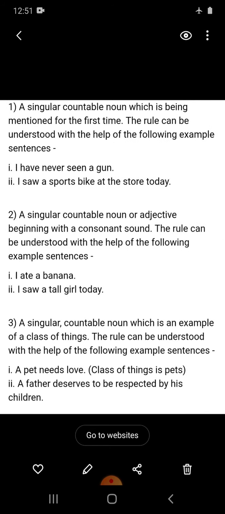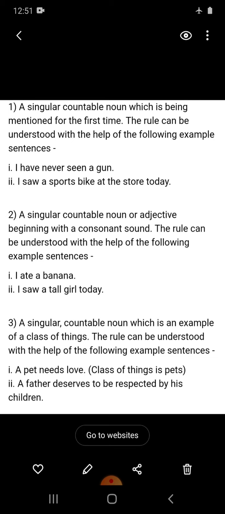Now let's discuss the rules of articles. For a singular countable noun which is mentioned for the first time, we use a. Like, I have never seen a gun. I saw a sports bike at the store today. Second rule: a singular countable noun or adjective beginning with a consonant sound. Like, I ate a banana. I saw a tall girl today.